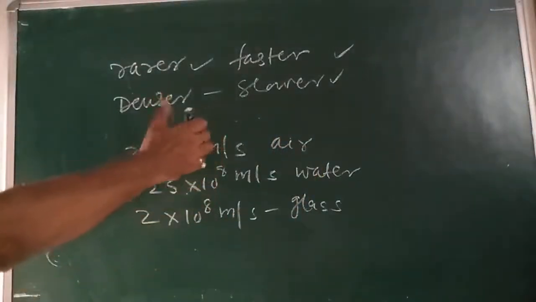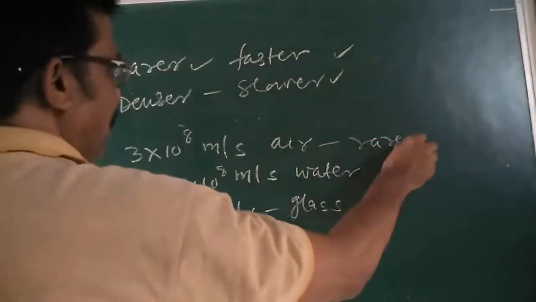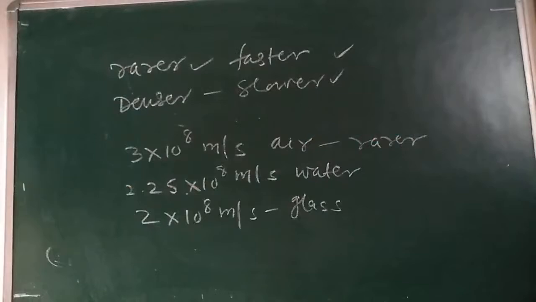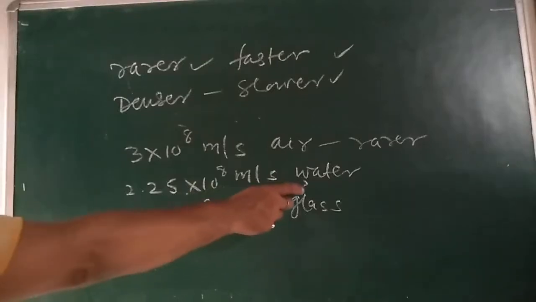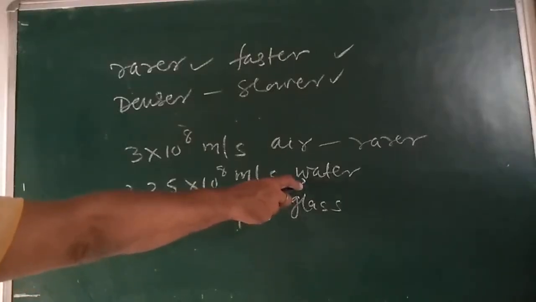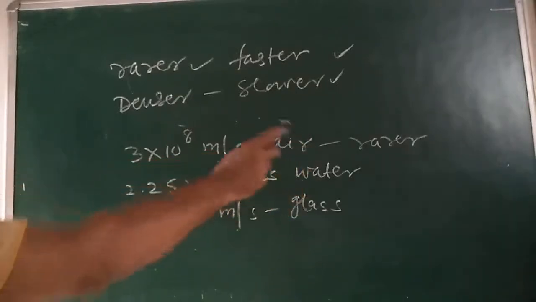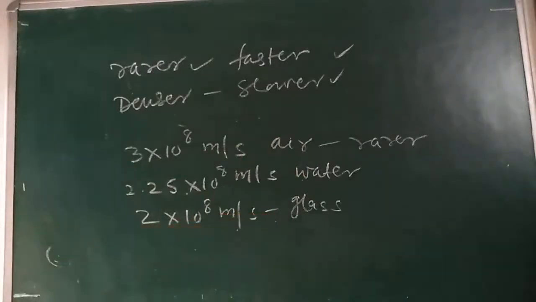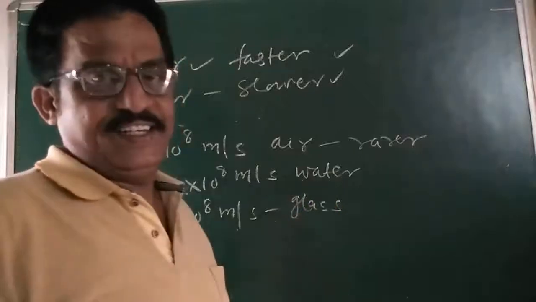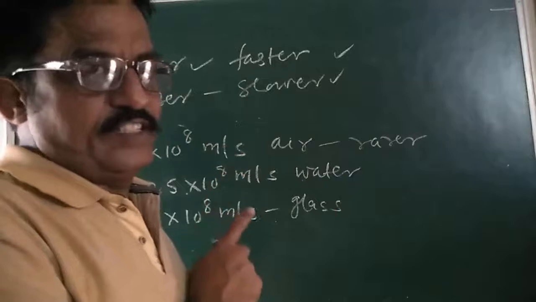So air is an optically rarer medium compared to both water and glass. Water is optically denser than air, but optically rarer than glass. And glass is optically denser than both air and water. Is that clear? These are very conceptual things. Remember it.